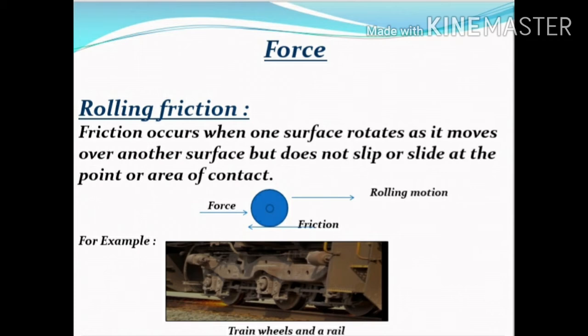For example, friction between a train wheel and a rail is attributed to small local deformations in the contact region. That is, when a body is rolled on a surface, the body is deformed at the point of contact with the surface, and the surface is deformed at the point of contact with the object.